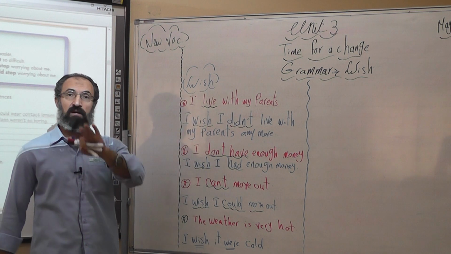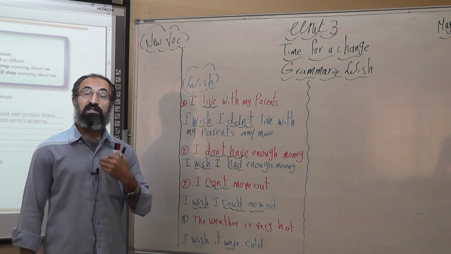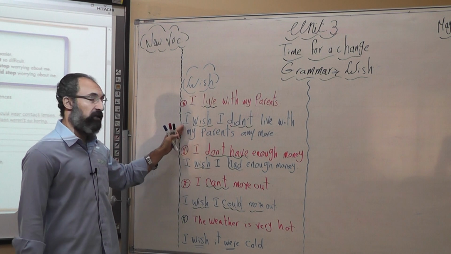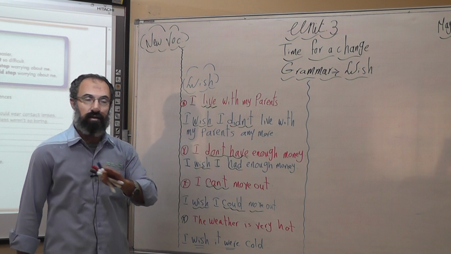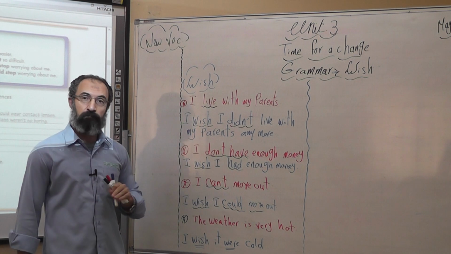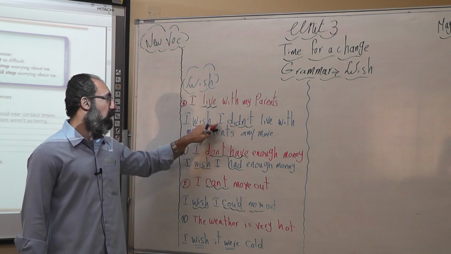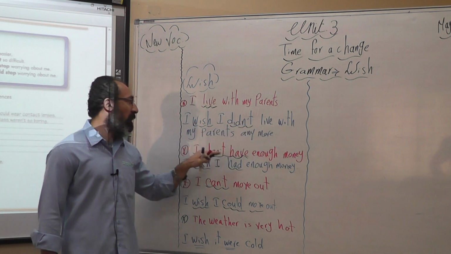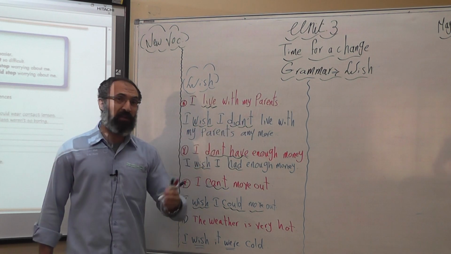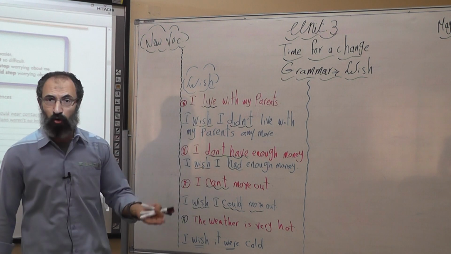First of all, I have to start with the subject, I. Then the verb which expresses the wish: I wish. Then, again, I. I wish I didn't live with my parents anymore. Nobody would like to live with his parents anymore, okay?